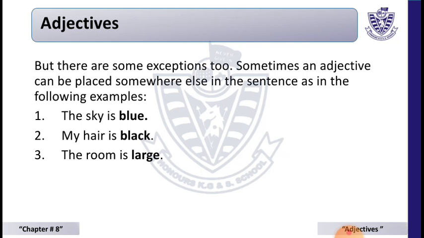But in some conditions we can place the adjective somewhere else in the sentence, as in the following examples: the sky is blue, my hair is black, the room is large. Here we can see that sky, hair, room are all nouns, and blue, black, large are adjectives, and we can also see that the nouns come before the adjectives.